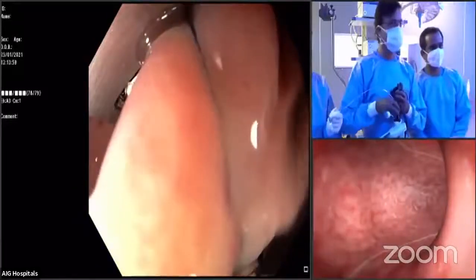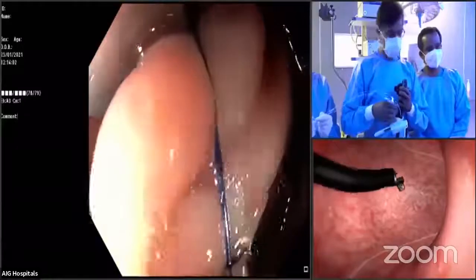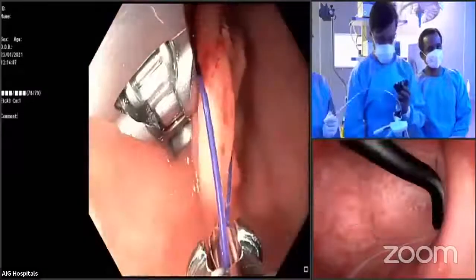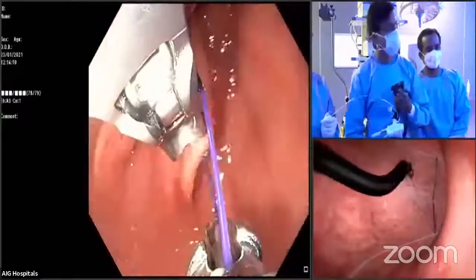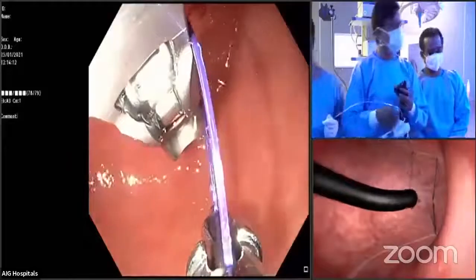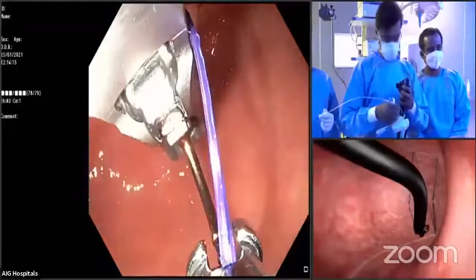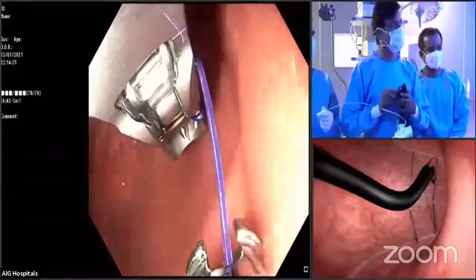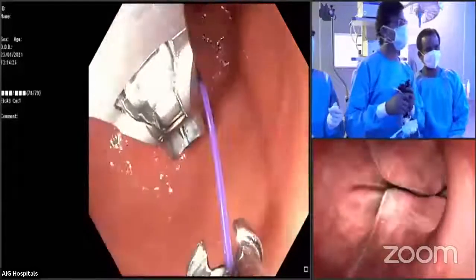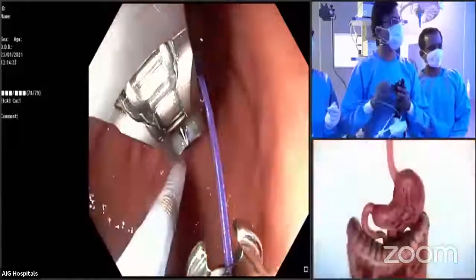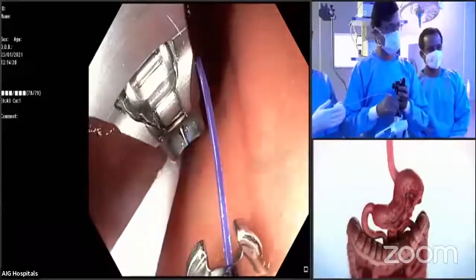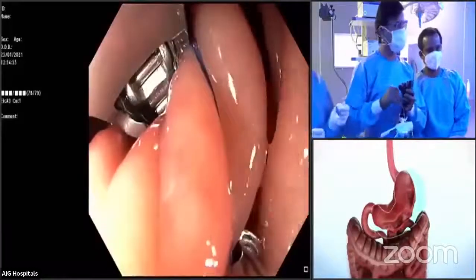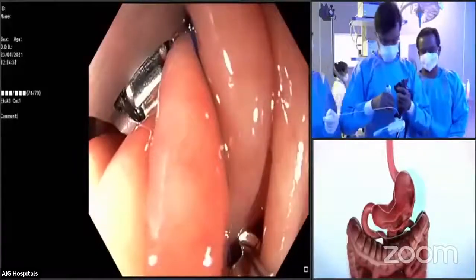Now in the animation video, this is an older video, it shows initially the anterior wall and posterior wall are marked with APC, followed by a first suture taken at the anterior wall, then at the greater curvature, and then at the posterior wall along the lesser curvature, so that the complete U-shaped pattern is followed, and subsequently you reach the first point and use the cinching device to cinch the suture. Usually for completion of this procedure, you require around 6 sutures, and each suture you can take around 6 to 9 bites.